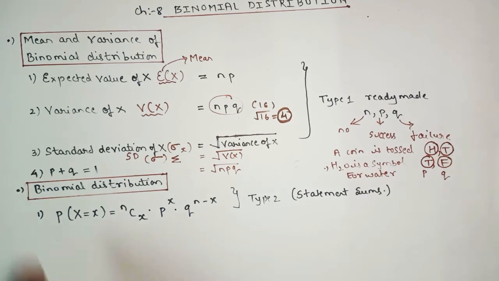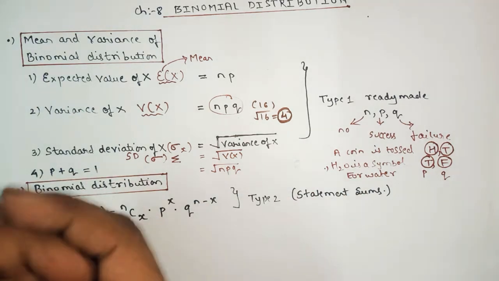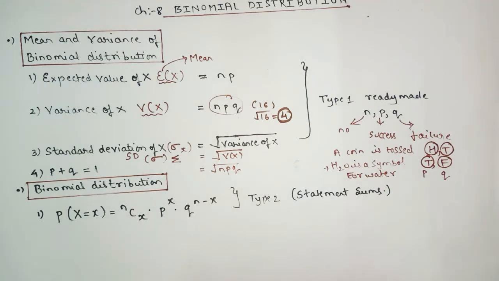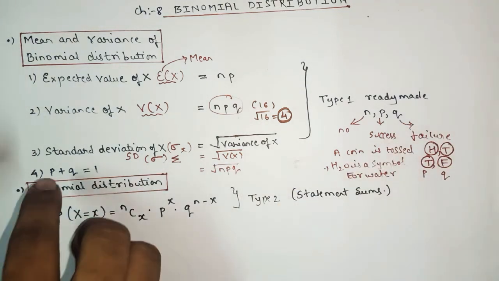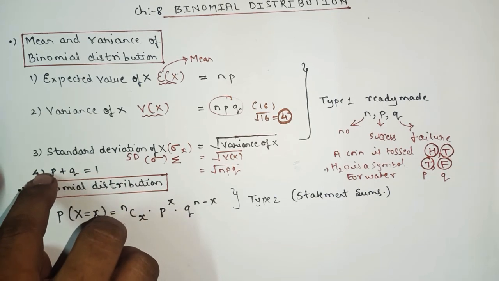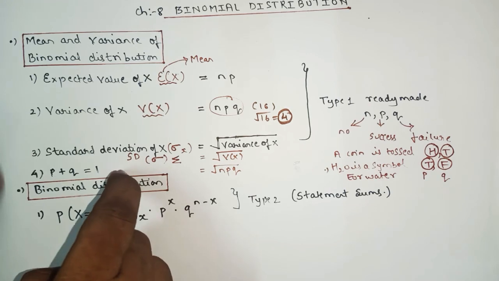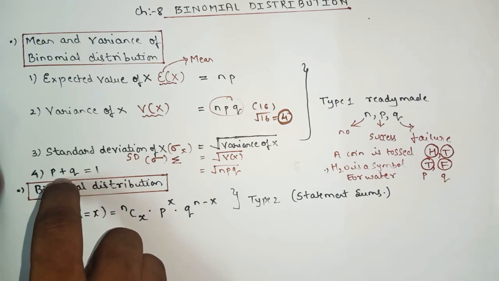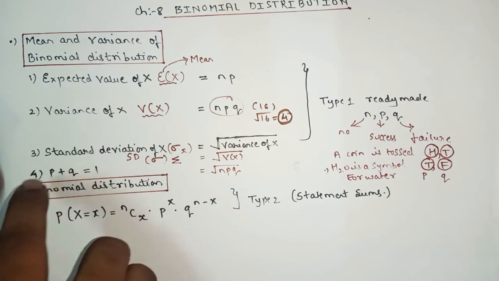So we'll move on to the next one. The fourth formula is P plus Q equals 1. When you add the successful probability and the unsuccessful probability, that means success and failure, the sum of the probability will be equal to 1. Suppose in the question it says that we have the value of P, you have to find Q. As we have P, shift the value of P to the right hand side, you will get the value of Q. Or vice versa, if you have Q, you can easily find P.